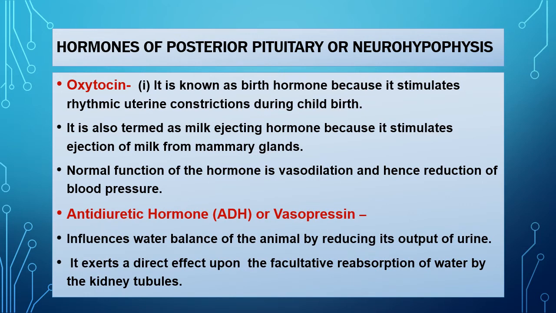Antidiuretic hormone ADH, or vasopressin, influences water balance in animals by reducing the output of urine. It exerts a direct effect upon the facultative reabsorption of water by the kidney tubules.